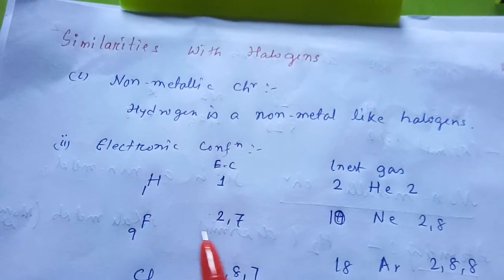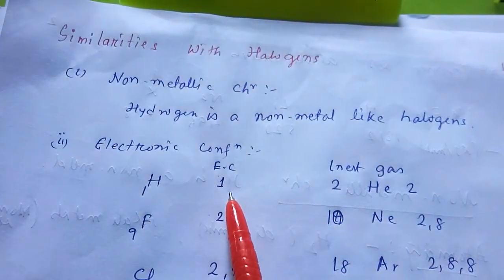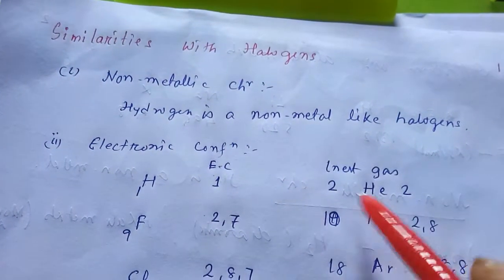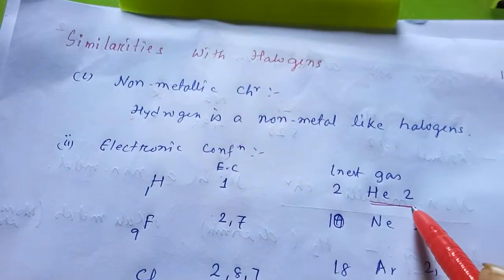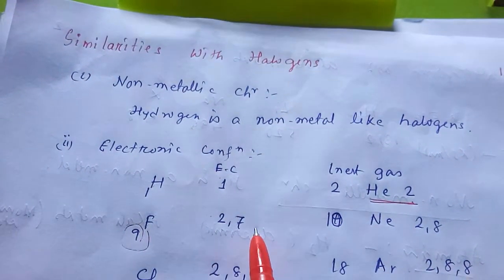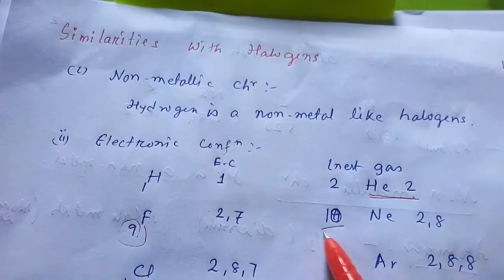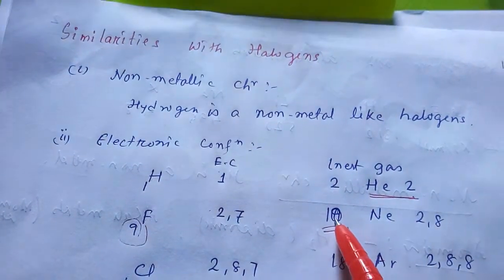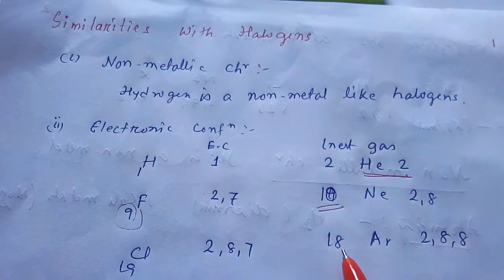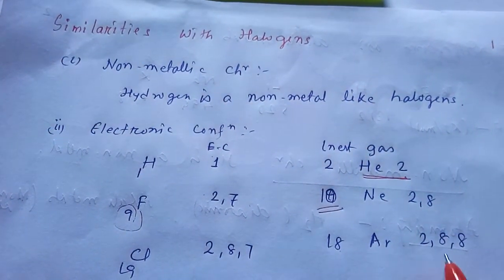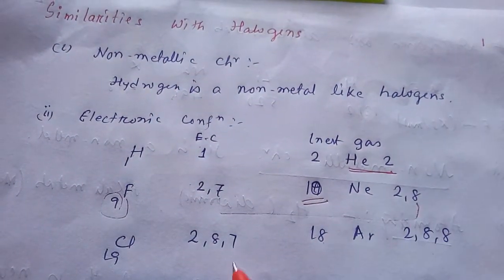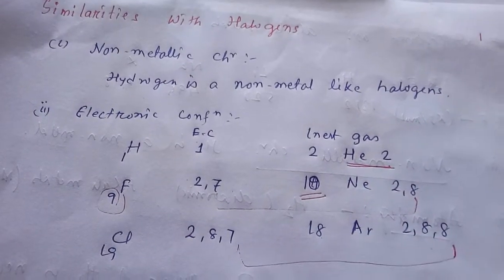Like that, electronic configuration, hydrogen having one electron, electronic configuration 1. So this is short of one electron from the next noble gas helium, helium having 2 electrons. So fluorine having 9 electrons, 2,7, it is short of one electron from the next noble gas neon, which is 10 electrons. Similarly, chlorine having 2,8,7, it is short of one electron from argon, which is 2,8,8. Here we are getting one electron short. Here also we are getting one electron short.